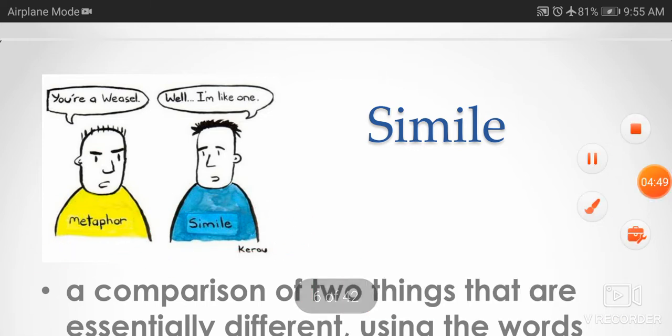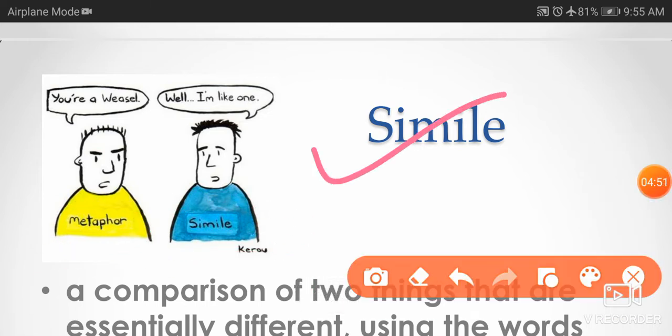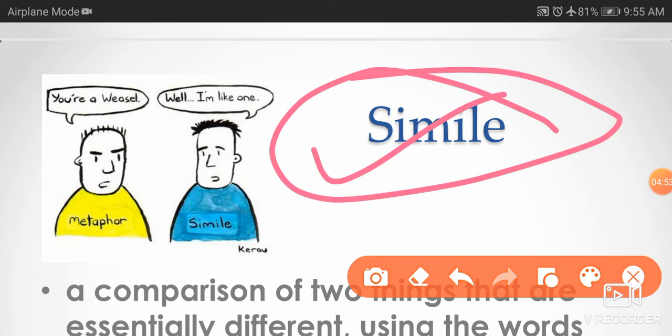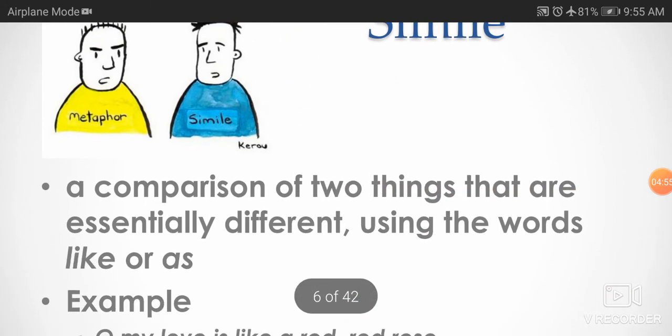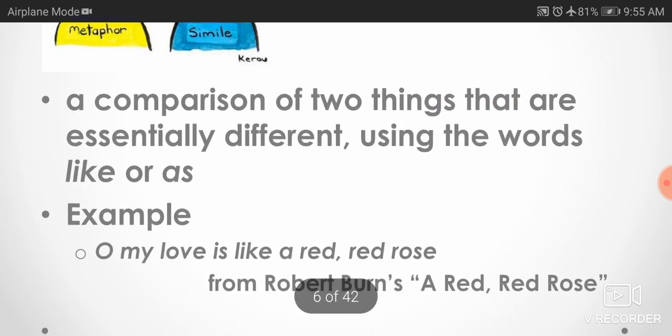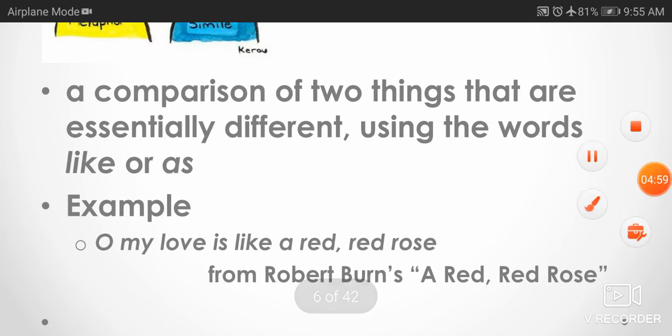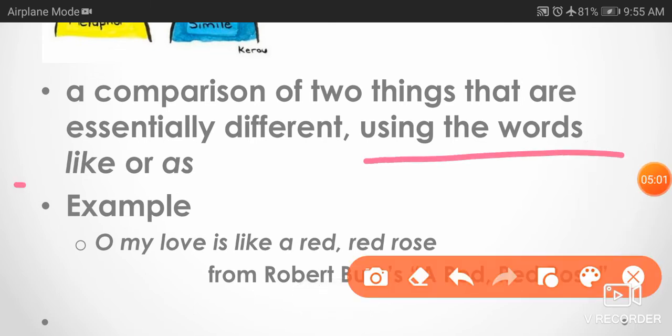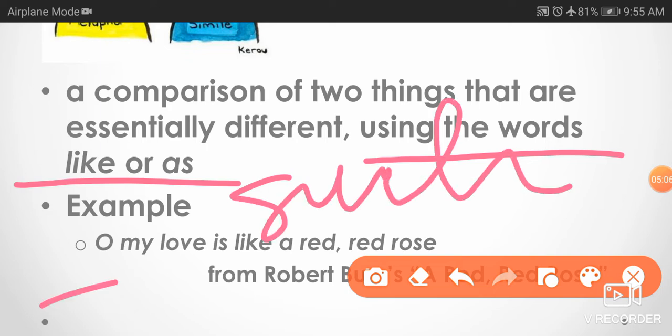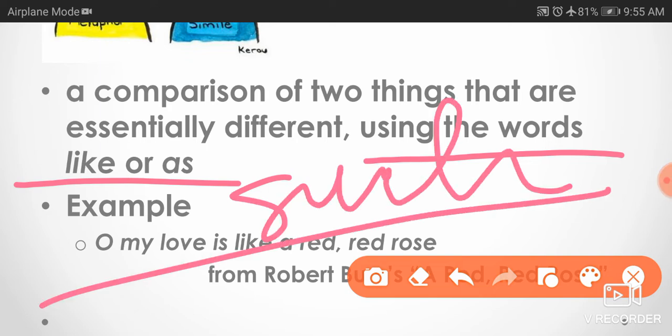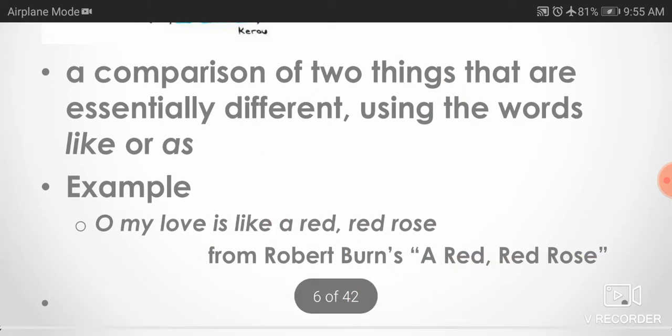Here we are going to study simile. What is the simile literary device? A comparison of two things that are essentially different using the words like, as, such, etc. These words show simile. Oh, my love is like a red, red rose, from Robert Burns.